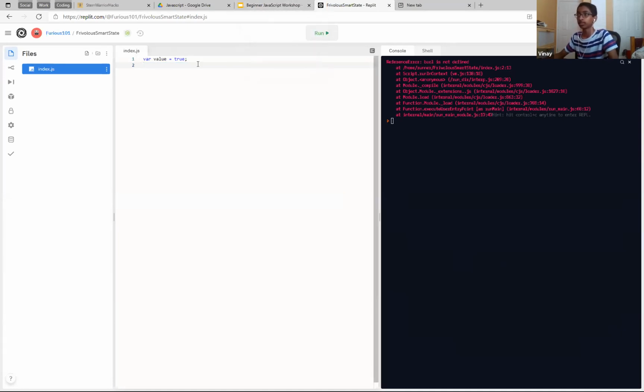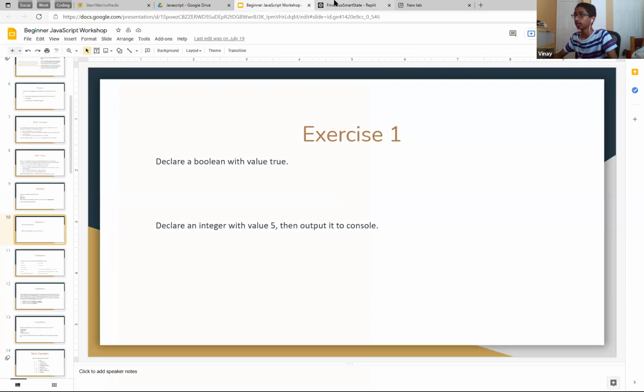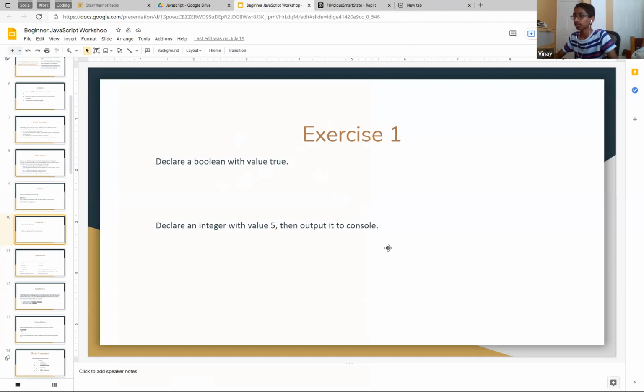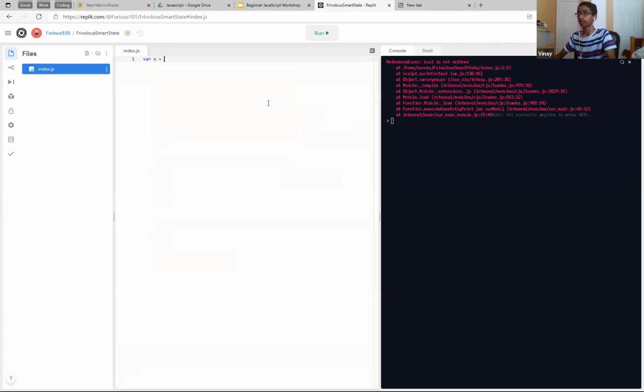So yeah, this is the right answer to the exercise. It's a Boolean, right? And then declare an integer. Yeah, okay, so you got it. So you don't say var and then the data type. Remember, we don't care about the data type. We just do var x equals 5.